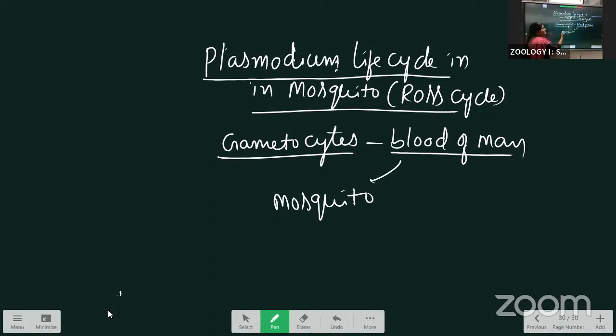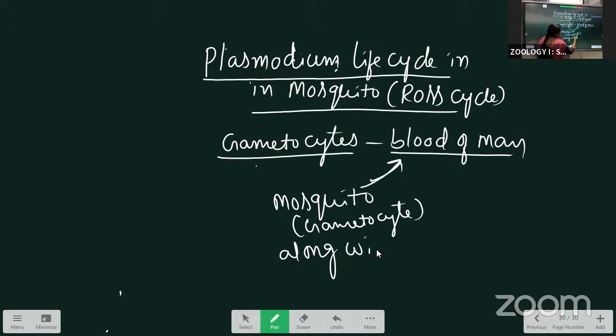When the mosquito bites a malarial patient, these gametocytes enter the mosquito along with the other stages, into the crop of the mosquito.